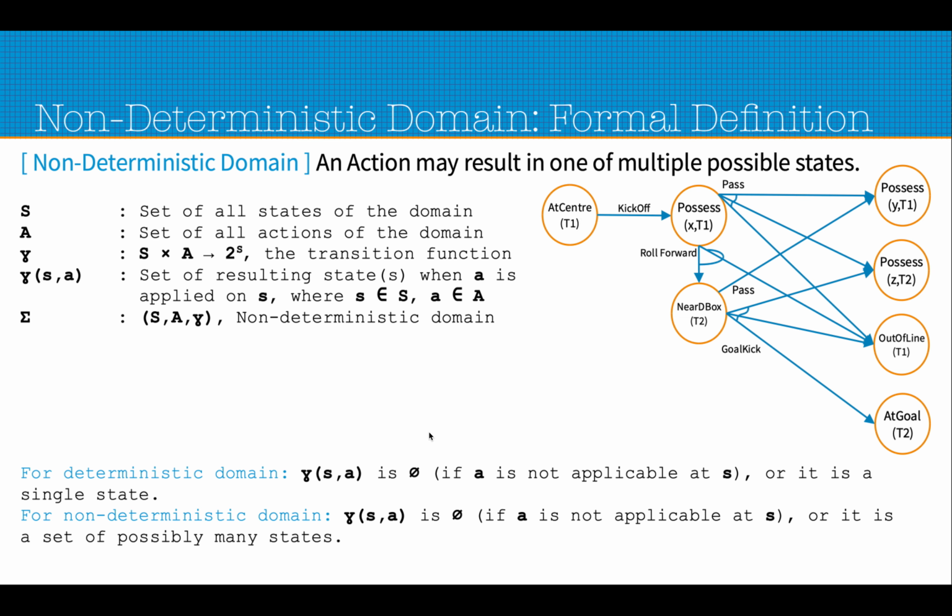But for a deterministic domain, this kind of multiple outcome of an action is not possible. So that's why for a deterministic domain gamma of S, A will always land up in basically one single state. So it is not actually a mapping from S cross A to 2 to the power S, it is rather a mapping from S cross A to S. But in a non-deterministic domain, it can be mapped to a subset, because many possible states can result due to the action.